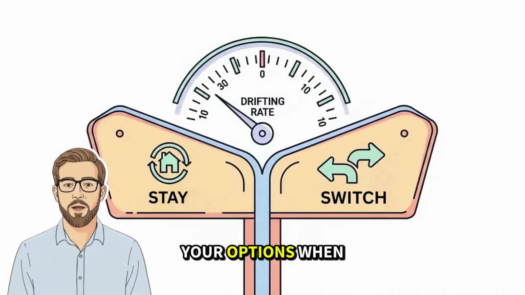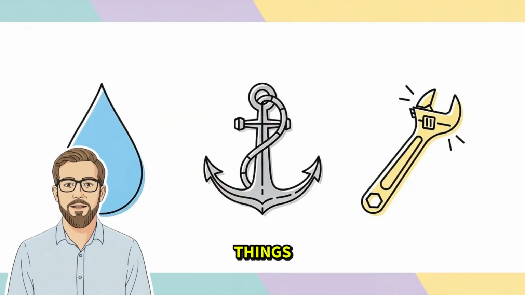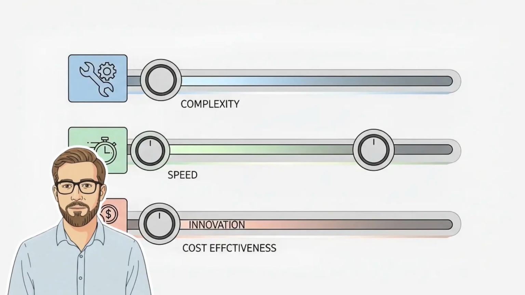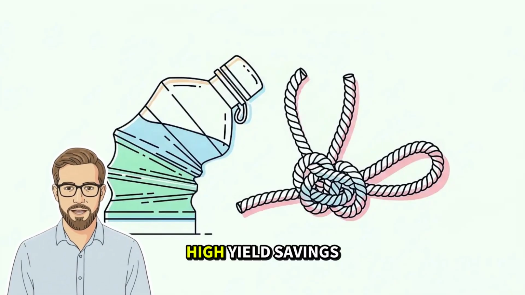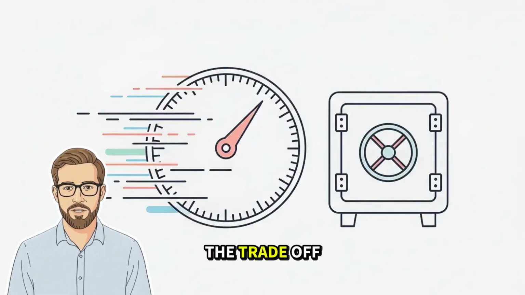So, what are your options when your rate slips? Think of this as a trade-off between three things. Liquidity: how fast you might need the cash. Rate stability: how much you want the number to stop drifting. Hassle: how much admin you'll tolerate. High-yield savings is high liquidity and low commitment. The trade-off is the rate can move quickly.